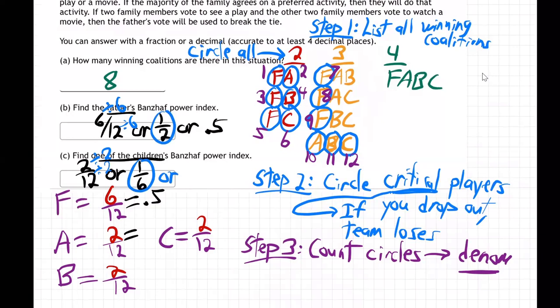Here, let me tell you what 1/6 is on the calculator. I'm going to divide 2/12 or 1/6 on my calculator. I get 0.1666666 forever. But they say 4 decimal places, so if you want to do that, you have to round. So stop right there. There's 4 decimal places. This 6 tells you to go up. 0.1667. There's the answer rounded to 4 decimal places. And so there we go.